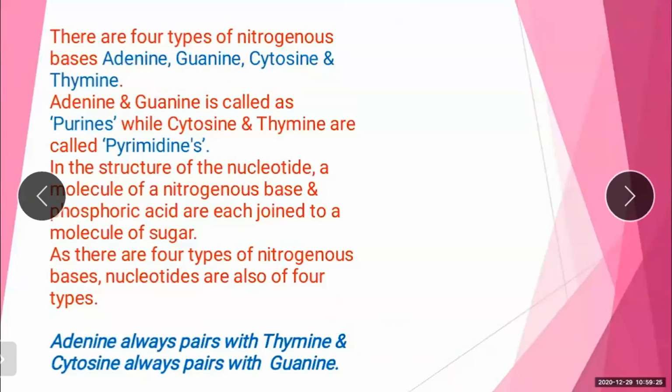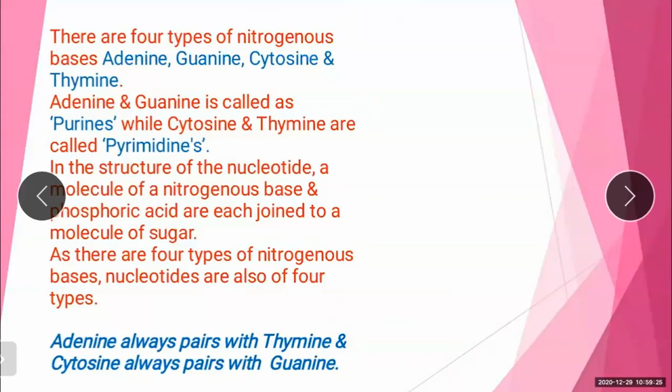Adenine and guanine are called purines, while cytosine and thymine are called pyrimidines.